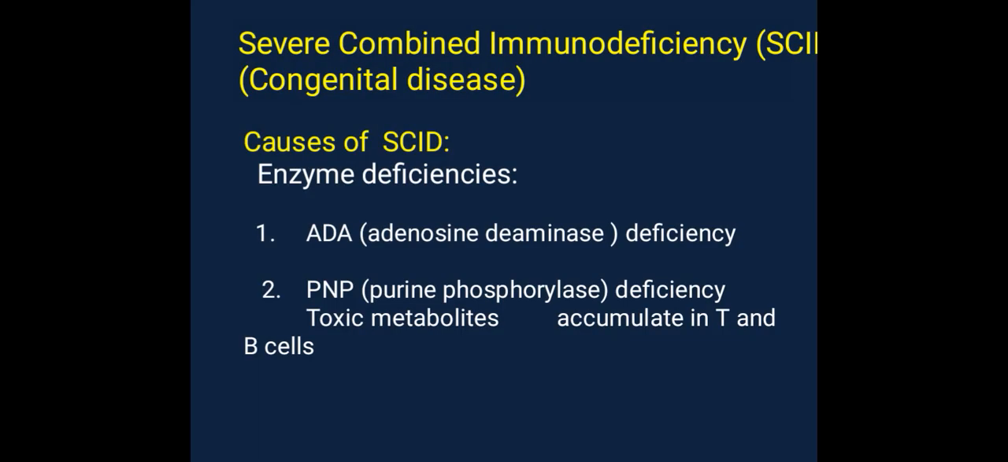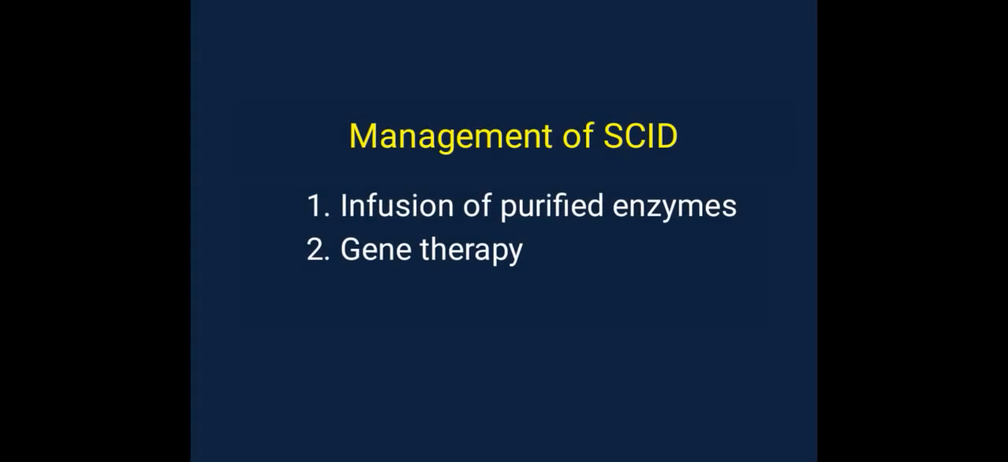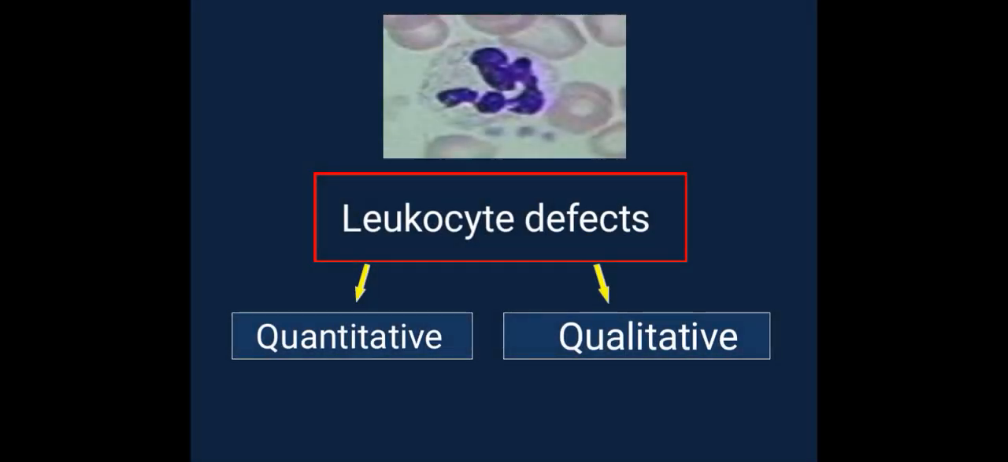Severe combined immunodeficiency, SCID, a congenital disease. Causes are enzyme deficiencies: ADA, adenosine deaminase deficiency, and PNP, purine nucleoside phosphorylase deficiency. Toxic metabolites accumulate in T and B cells. Features of SCID: increased susceptibility to viral, fungal, bacterial, protozoal infections starting at 3 months of age. Management of SCID: infusion of purified enzymes, gene therapy.